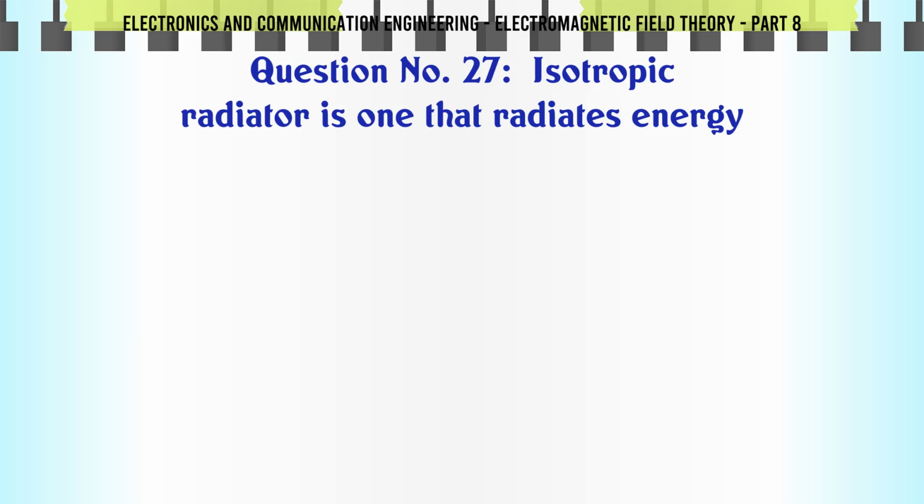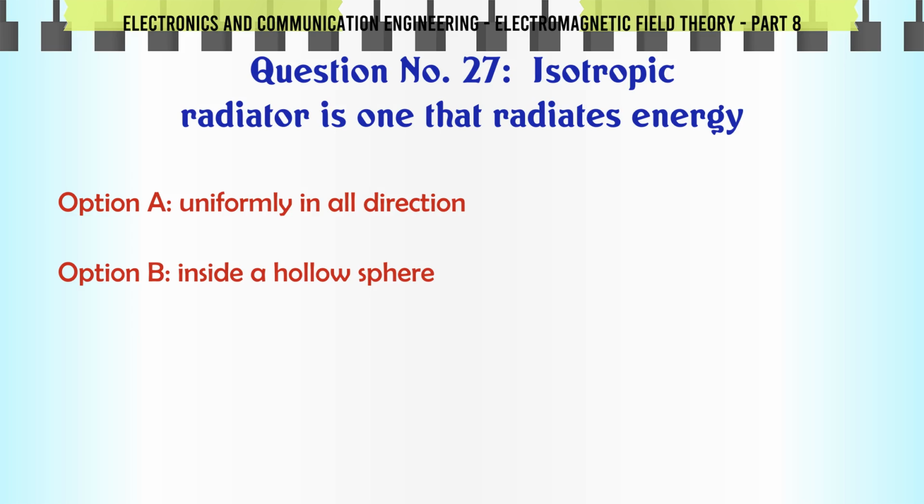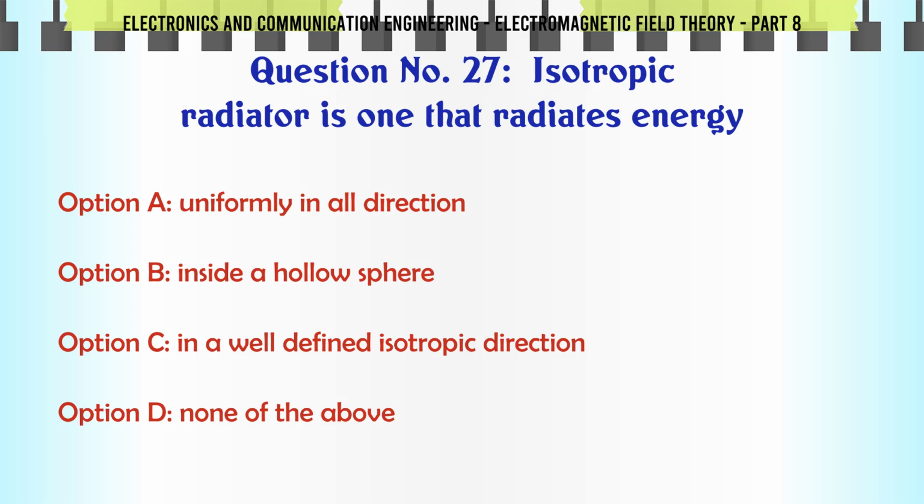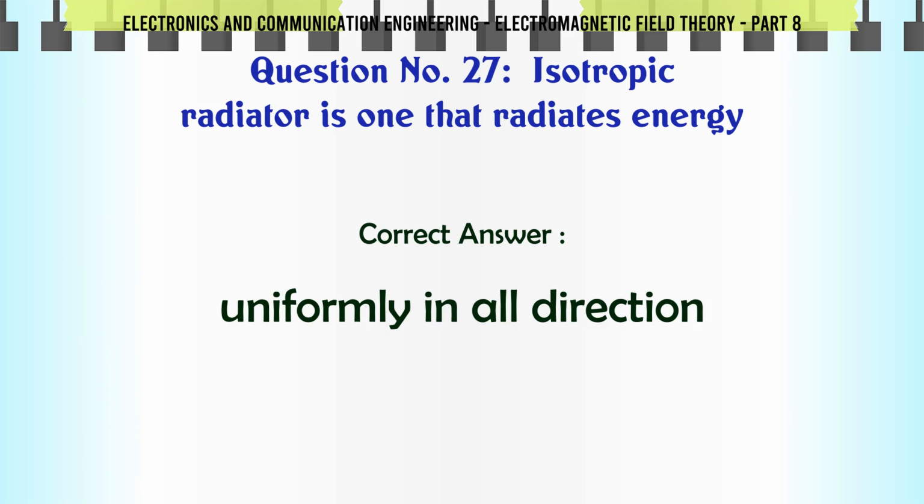Isotropic radiator is one that radiates energy A. Uniformly in all direction. B. Inside a hollow sphere. C. In a well-defined isotropic direction. D. None of the above. The correct answer is uniformly in all direction.